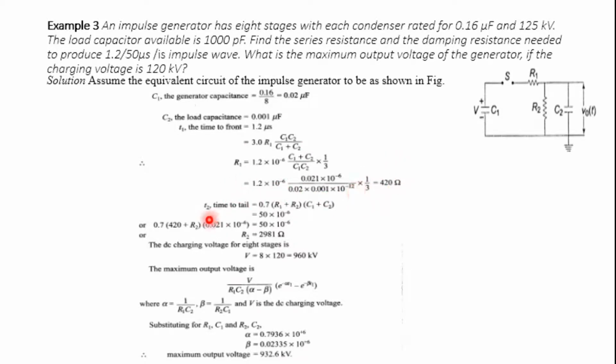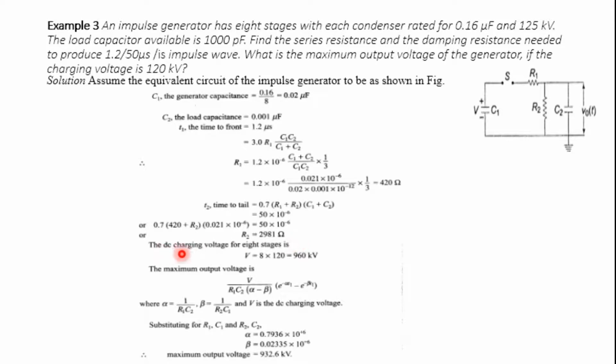Similarly, the time to fall, T2, is equal to 0.7 into R1 plus R2 into C1 plus C2. We are supposed to calculate R1 and R2. We got the value of R1, so we have to calculate the R2 value. Substitute the values of R1, C1 and C2, and you will get the R2 value of 2981 ohm.